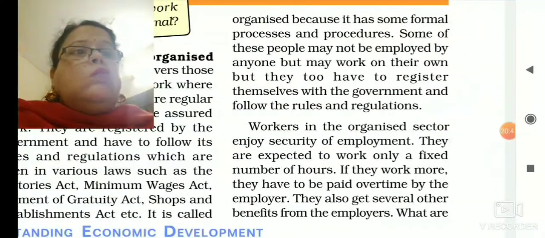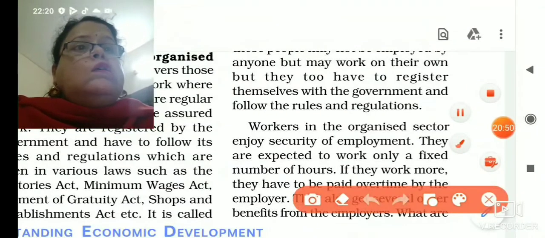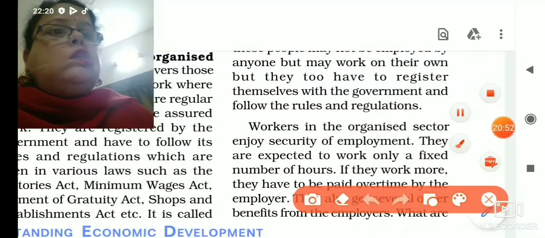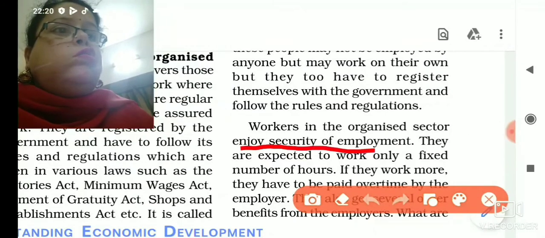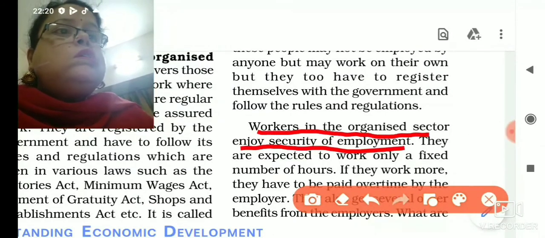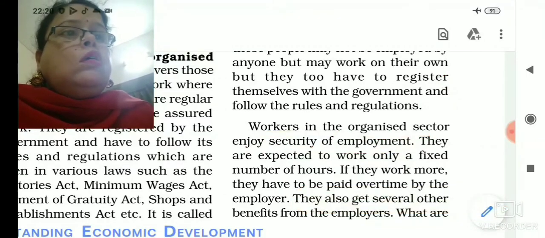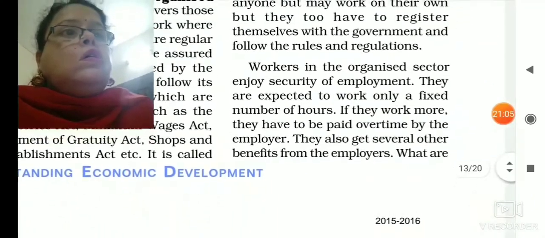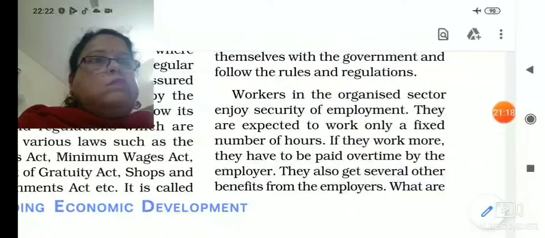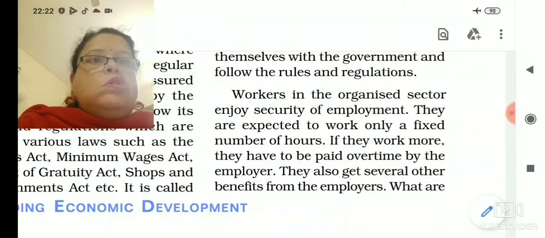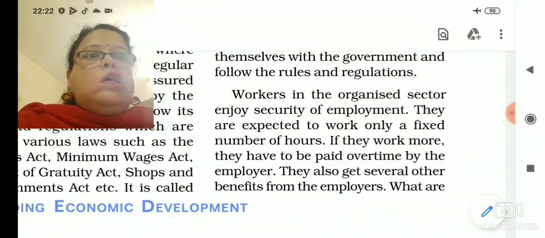here the particulars are given over here. Organized sectors, workers in organized sector enjoy security of employment. See the points. And they are expected to work only a fixed number of hours. If they work more, they have to be paid overtime by the employer. They also get several other benefits from the employers.